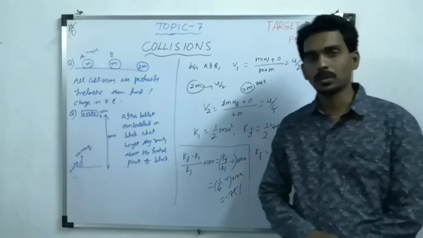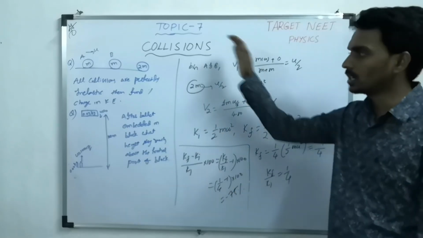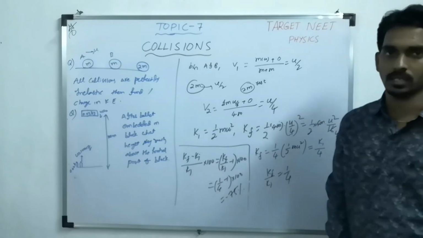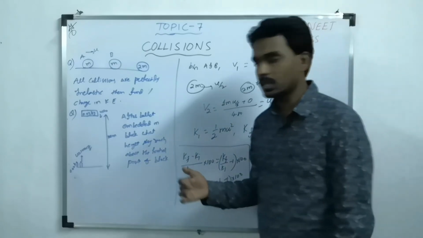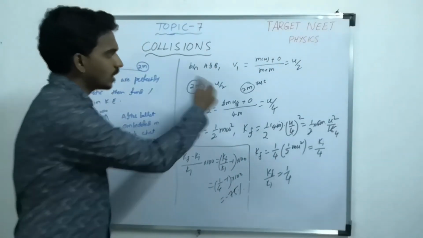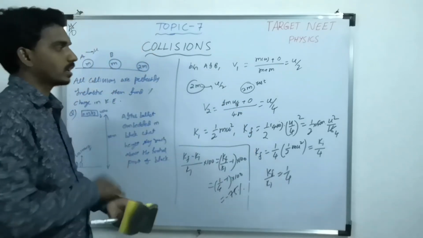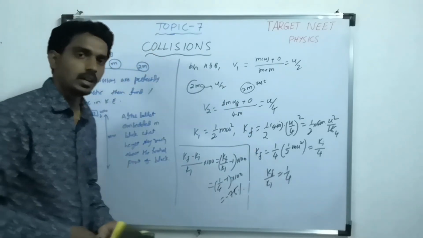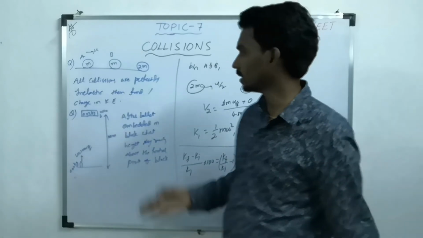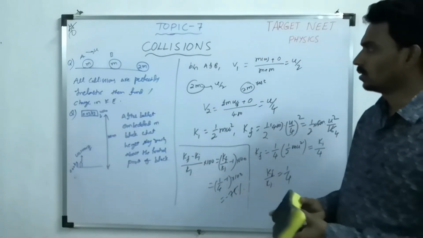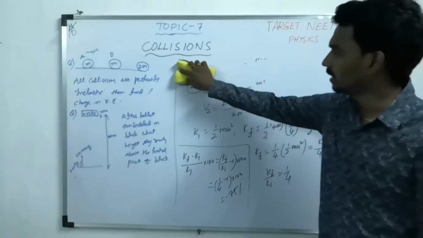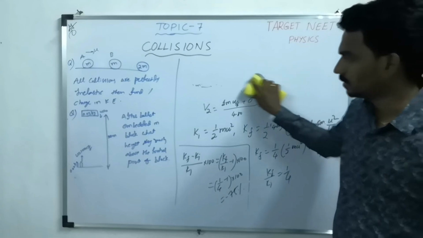So 75% of the kinetic energy is lost in the whole process. Like this, logical and formula based. We are using the formula, we are using the concept also. Such kind of questions you can expect from the entrance point of view. Similarly, let's take the second question.